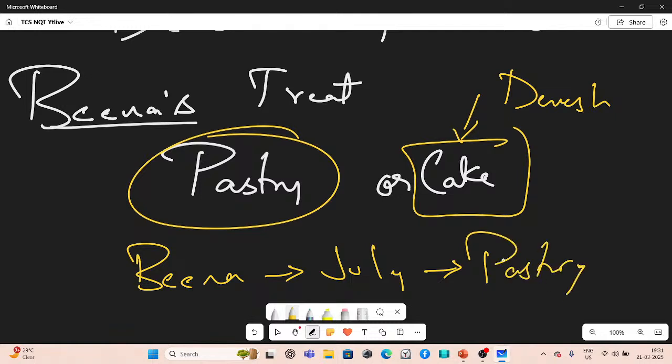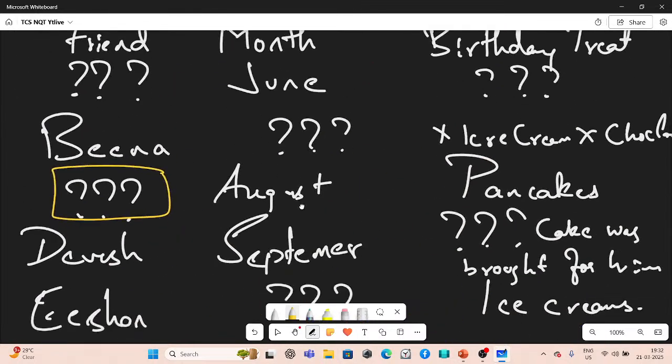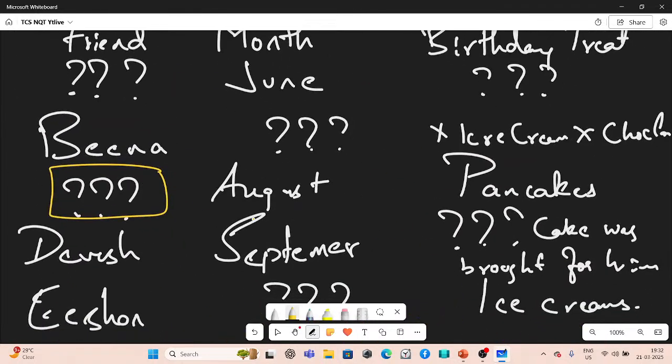So let's identify Chirag's choice. What should Chirag be having? We had earlier created one table which was displaying everything. Now you tell me who the friend is. The only options left are chocolate or ice cream.